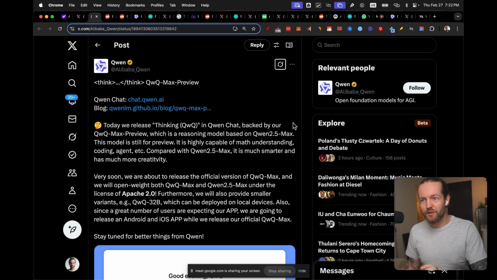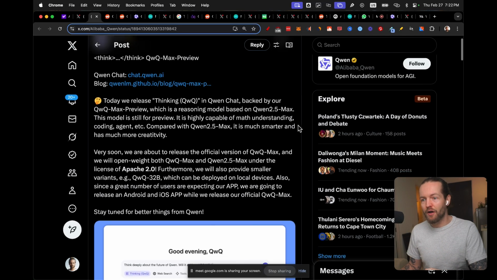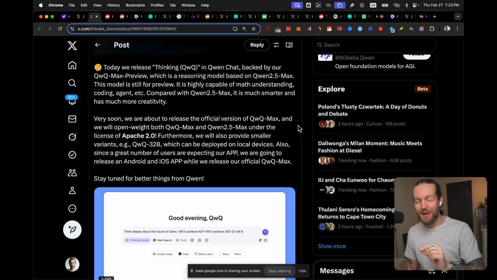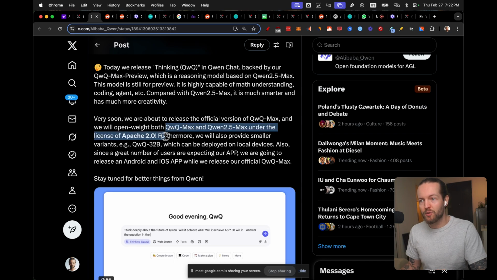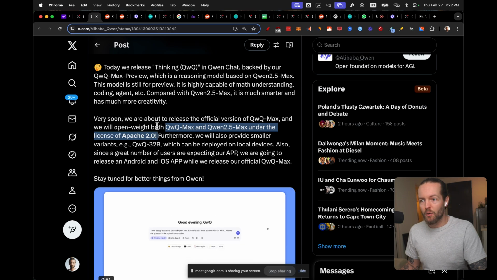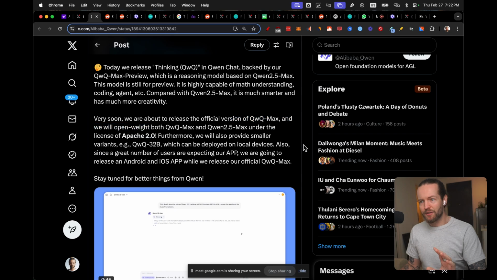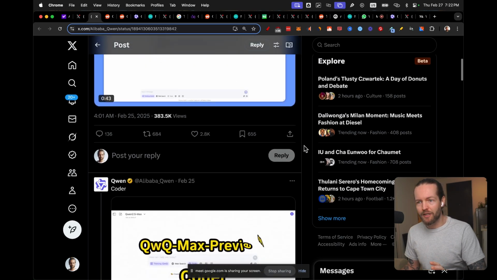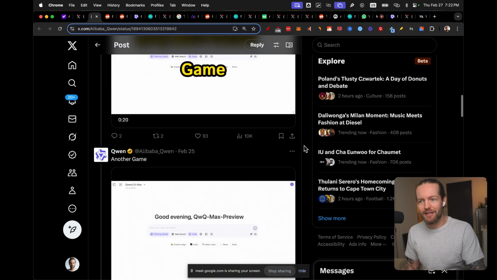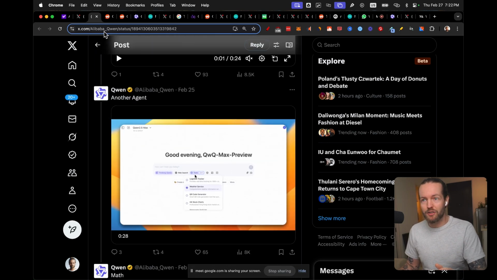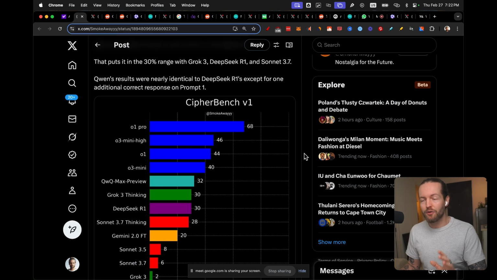So all of it started when Qwen posted on X with their new release, and the main thing that people are talking about is that QwQ-Max and Qwen 2.5 Max is under the Apache 2 license, which will be both open weight and open sourced. There's a lot of things that it can do, from coding to agentic, making games and stuff like that. But I think what most people actually want to know is how does it compare?